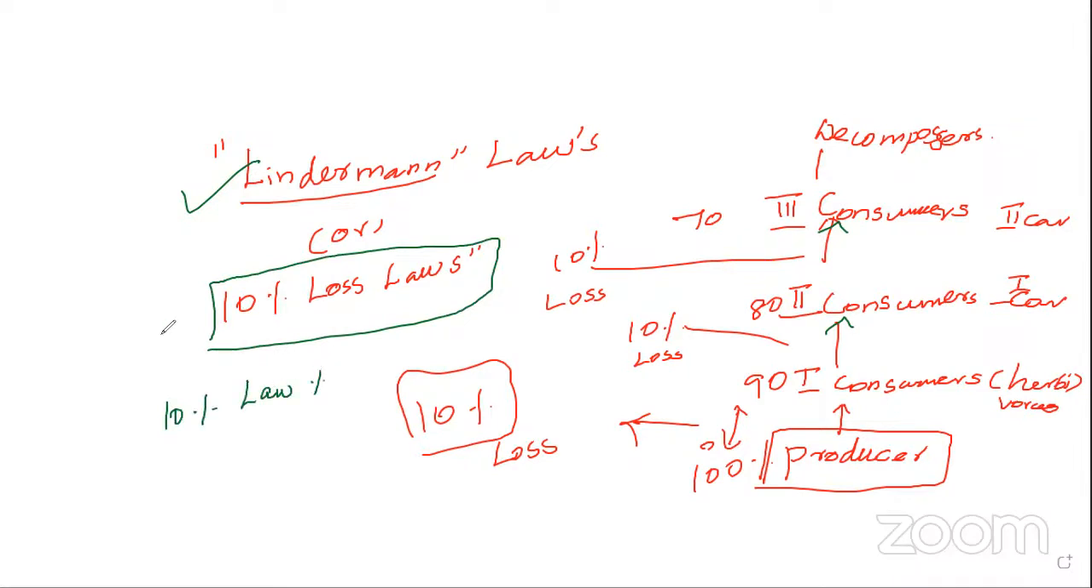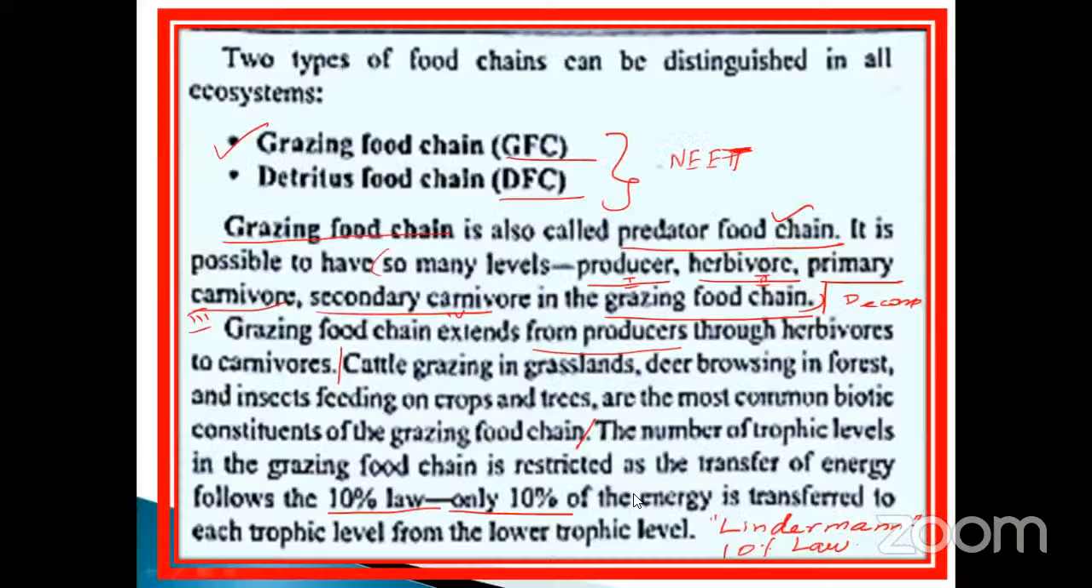Don't forget, my dear, this is very, very important. Many times they ask the question on each and every step. Mostly they ask the name of the scientist. Sometimes they ask about the law: Lindeman stated the 10% law, or the 10% loss was stated by the scientist Lindeman. Like that, you should note it down, my dear. Okay, go to the next one. That is called the 10% law: only 10% of the energy is transferred to the next level.